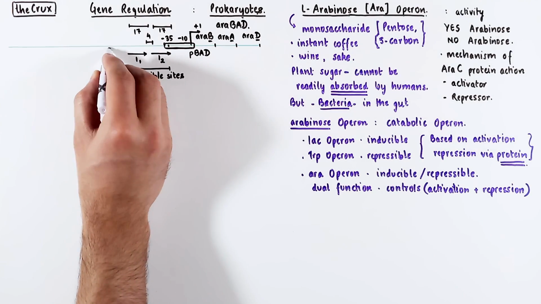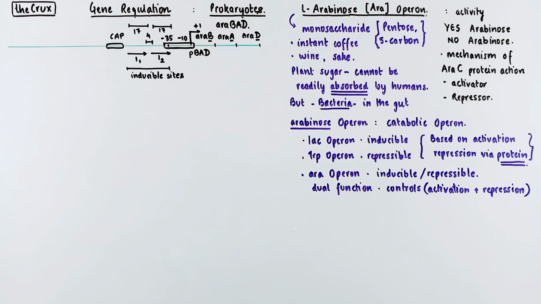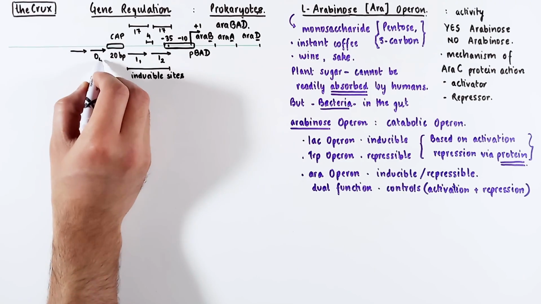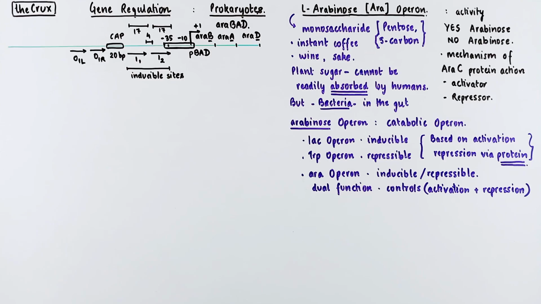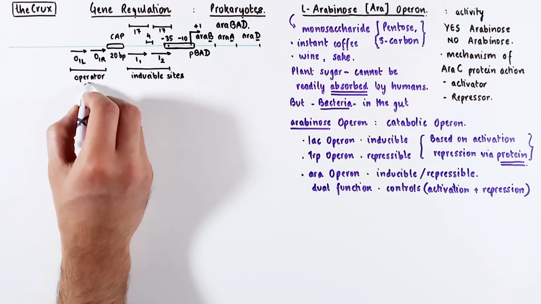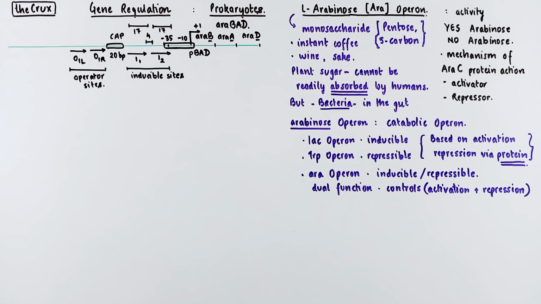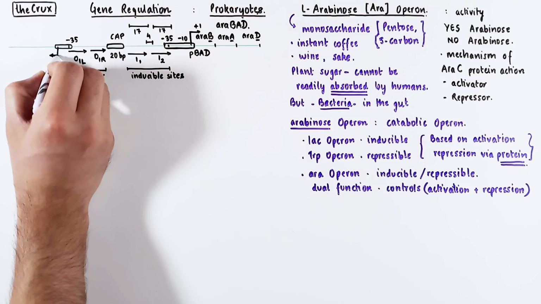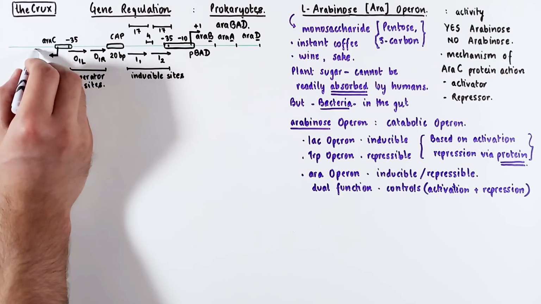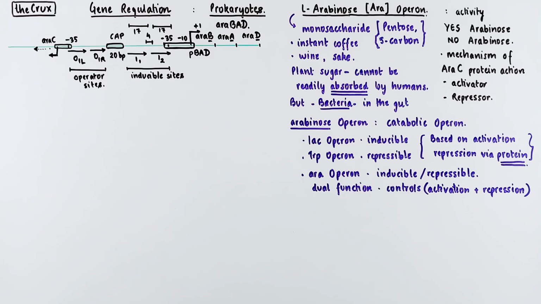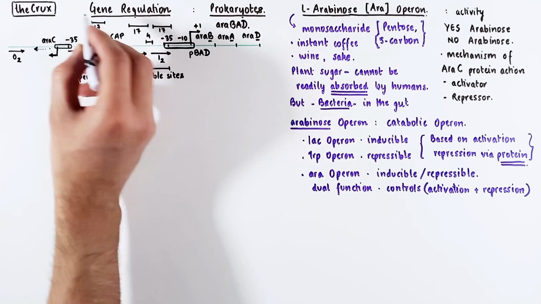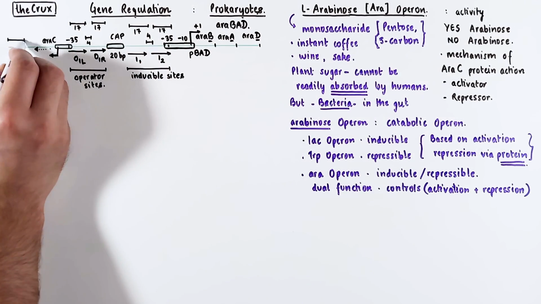Upstream of the inducible site is a CAP binding region, which, if you recall from the lac operon, is 20 base pairs in length. Upstream of the CAP site are 2 sites. Again, these are also direct repeats, called O1L and O1R. The O stands for operator, L for left, R stands for right. Next to the operator is another promoter which goes in the opposite direction, which is responsible for transcribing the regulator protein called araC. In the coding region of araC is a single operator site called O2. All these operators are also 17 bases, just like the inducers.